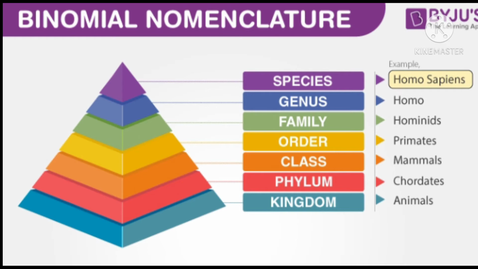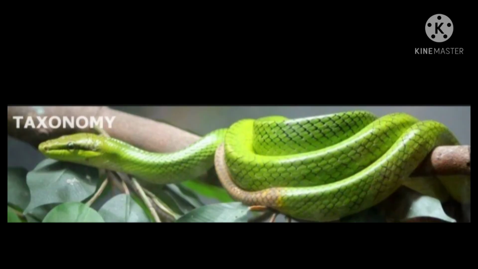For example, the scientific name given to humans includes their genus, Homo, and the specific epithet sapiens. The overall name is Homo sapiens. Scientific names are also written in either italics or underlined.